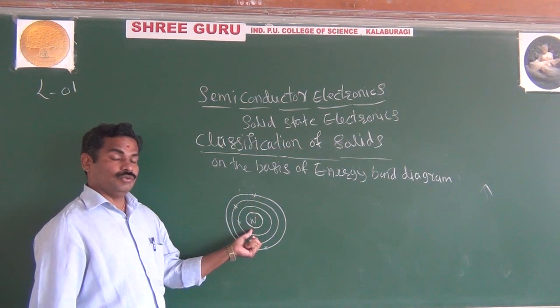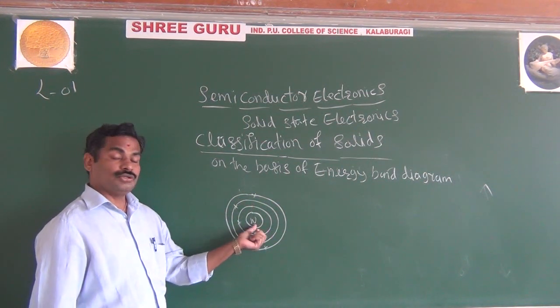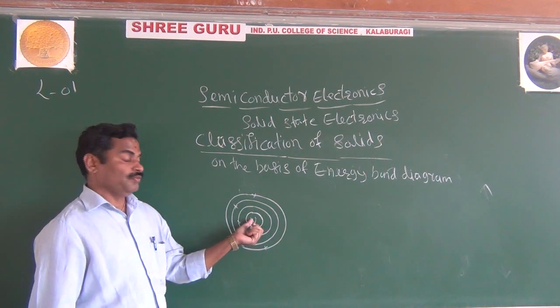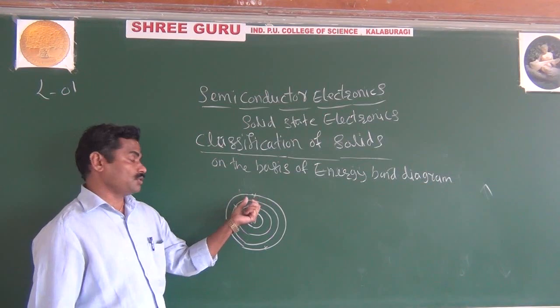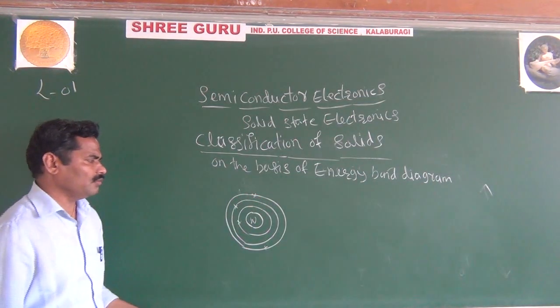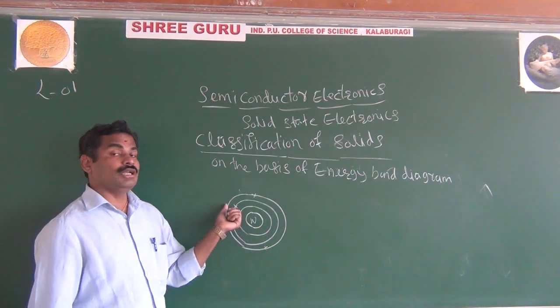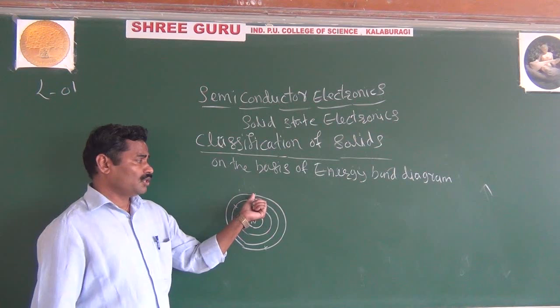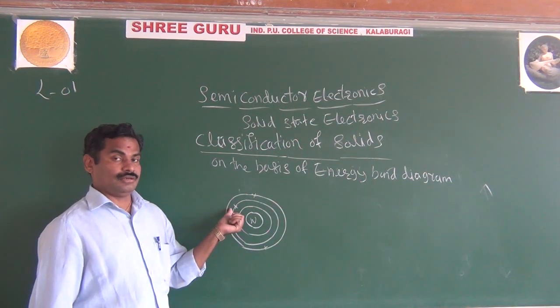If the orbit is very near to the nucleus, the electrons have very little energy. If the orbit is far away from the nucleus, the electron has much more energy. And as you have studied in chemistry, the outermost orbit electrons are called valence electrons. Whatever electrons are in the outermost orbit are called valence electrons.